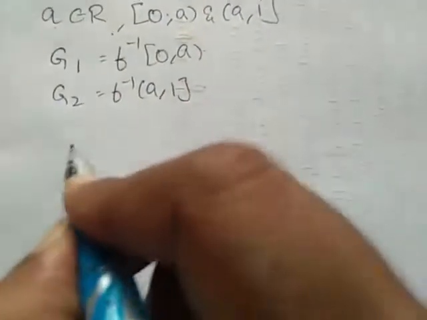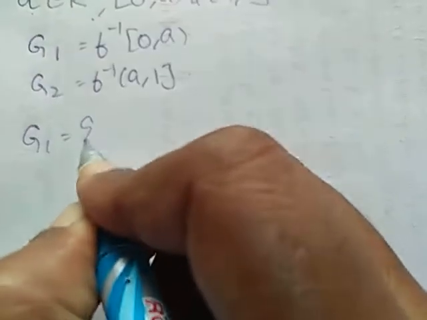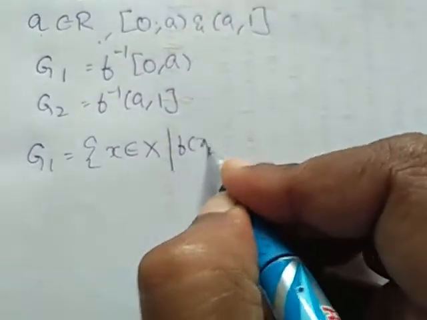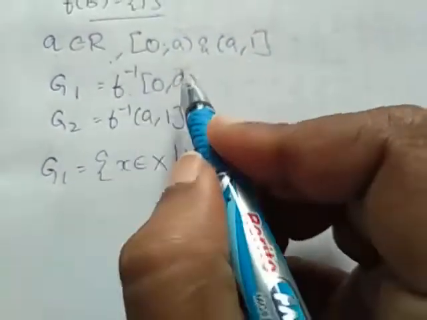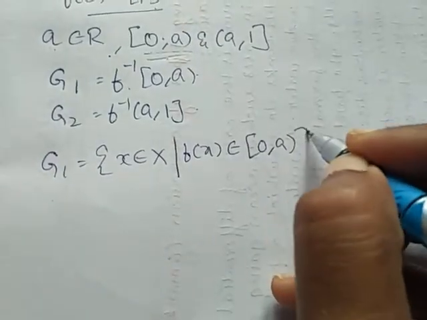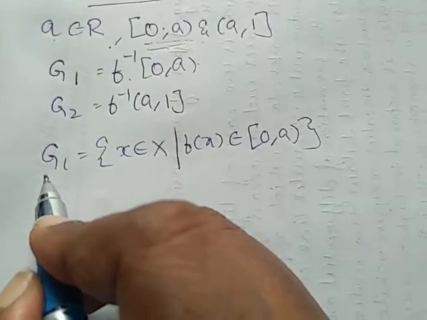Now, we will express G1 and G2. So what is G1? X belongs to capital X such that f of x belongs to 0, a. This is our G1.